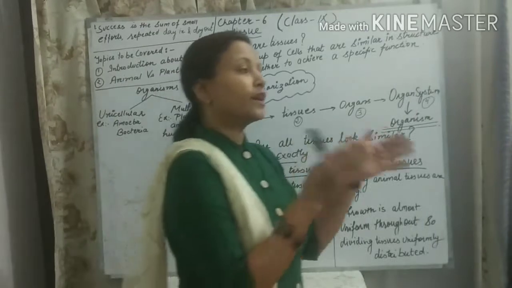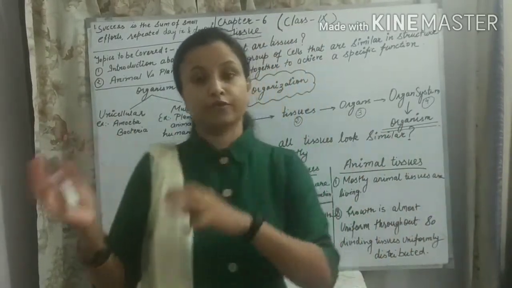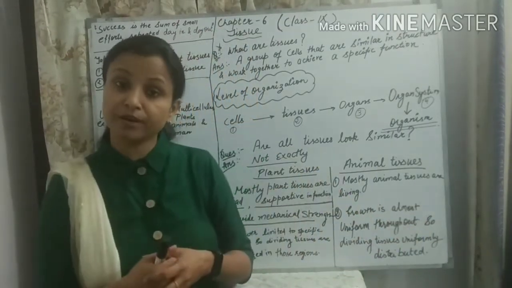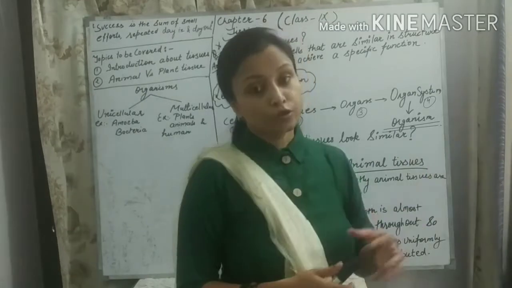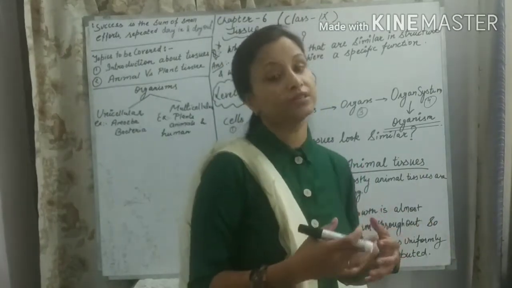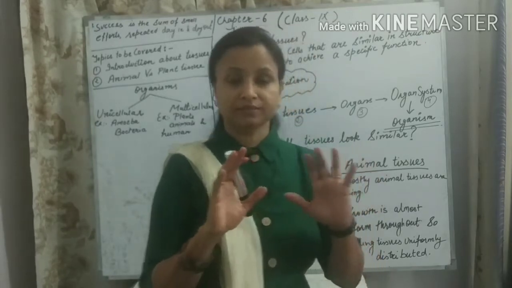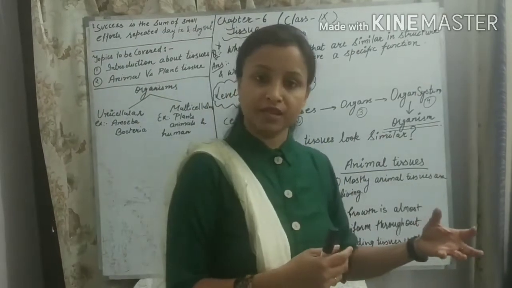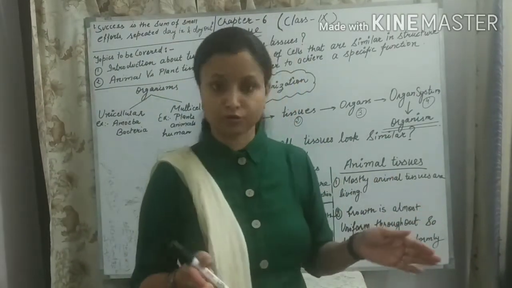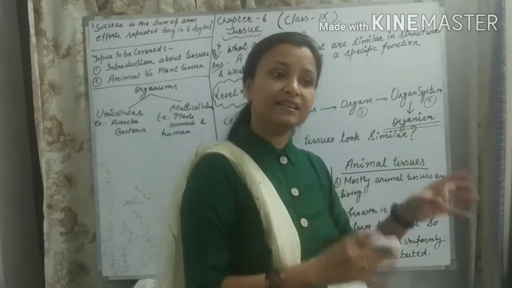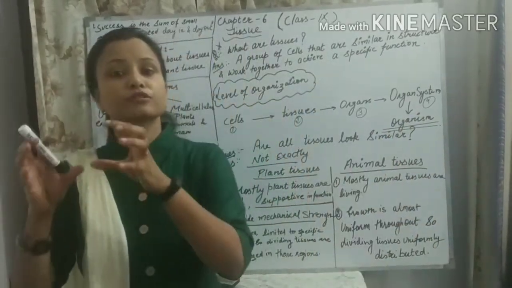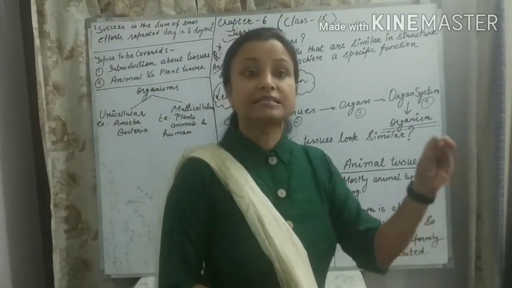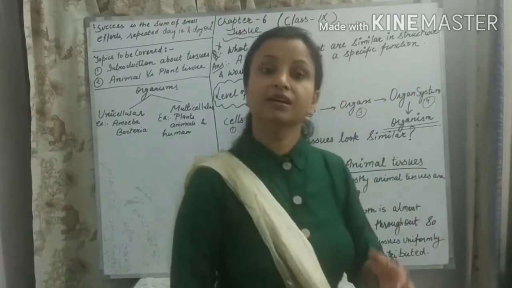For example, one group is assigned catering, another group is assigned the cultural program, and the next group is assigned decoration. The same happens with the different kinds of cells in multicellular organisms. There are lots of cells, the cells are divided into small groups, and each group performs a special kind of function, just like the example we discussed.